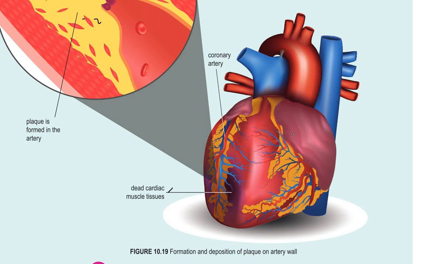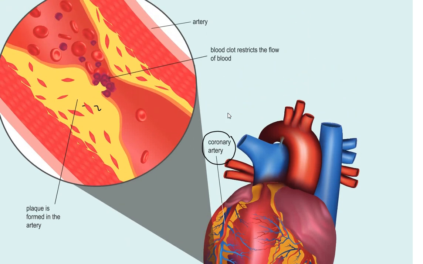This only occurs in the heart itself, in the coronary artery. I will show you the diagram for each disease so that you can understand more.